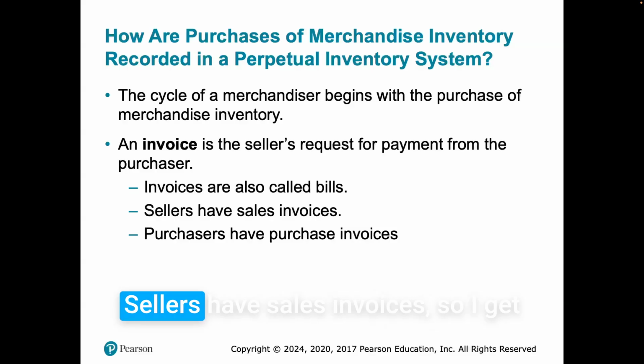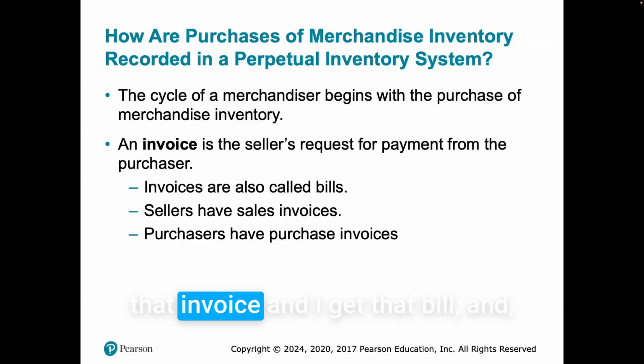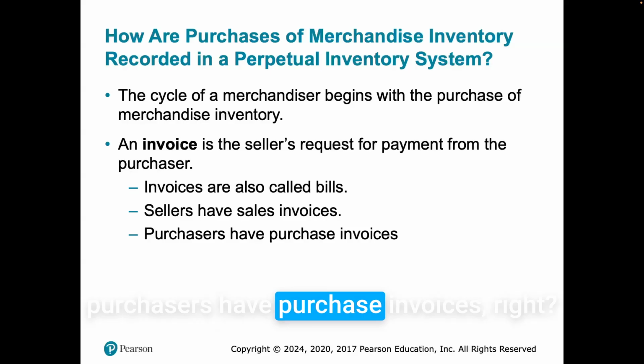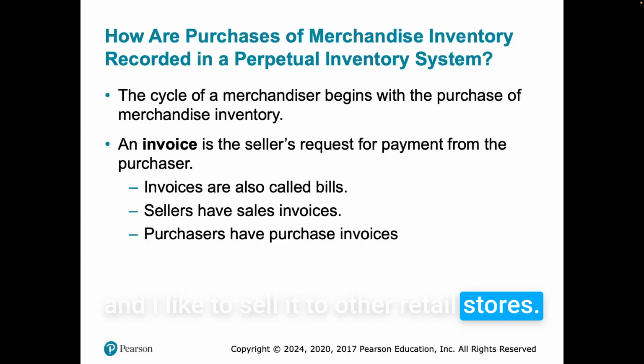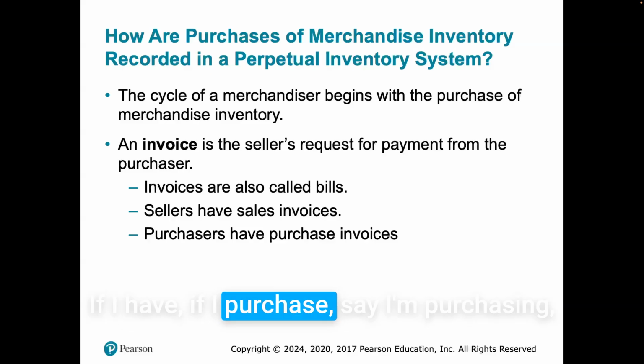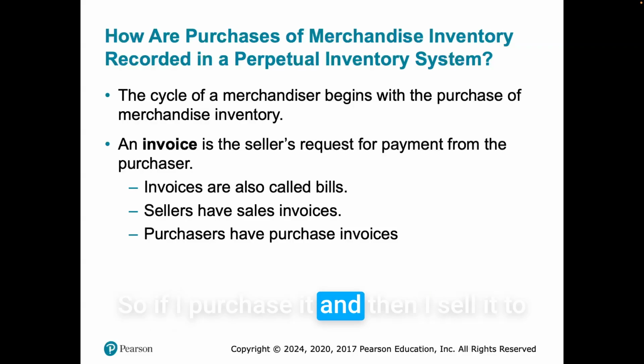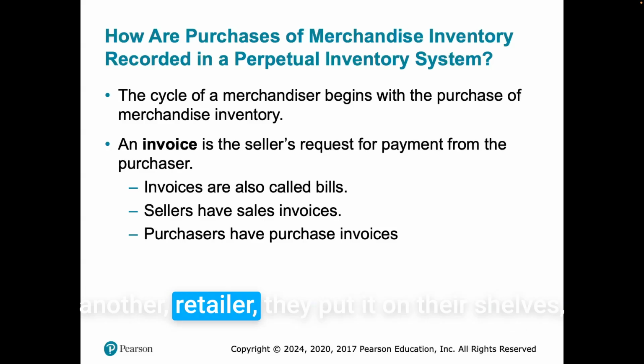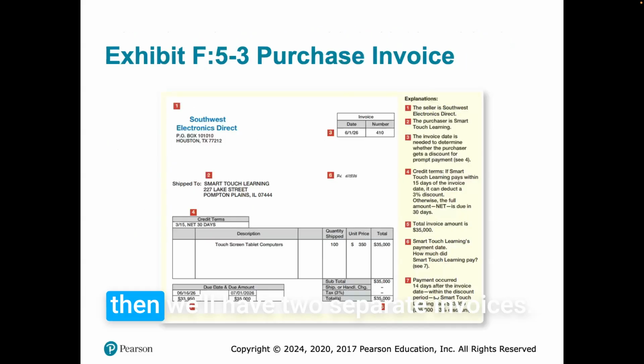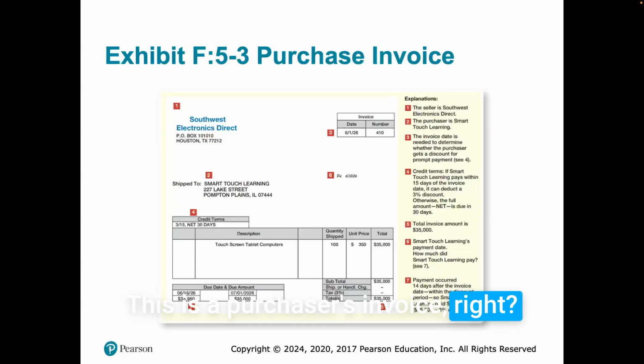I get a bill. Sellers have sales invoices, so I get that invoice, and purchasers have purchase invoices, right? Let's say I'm a wholesaler and I sell to other retail stores. I can have a purchase invoice and then the seller can have a seller's invoice. So if I purchase it and then sell it to another retailer, they put it on their shelves, then we'll have two separate invoices. So let's see, this is a purchaser's invoice, right?